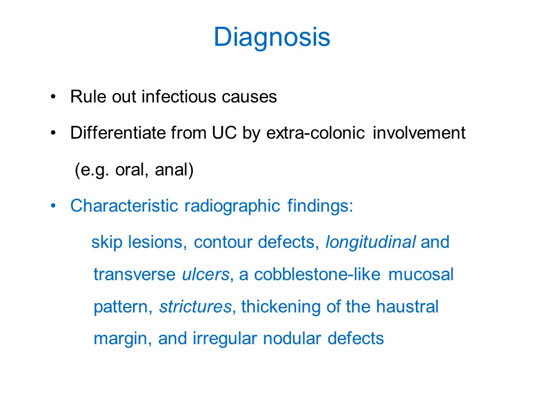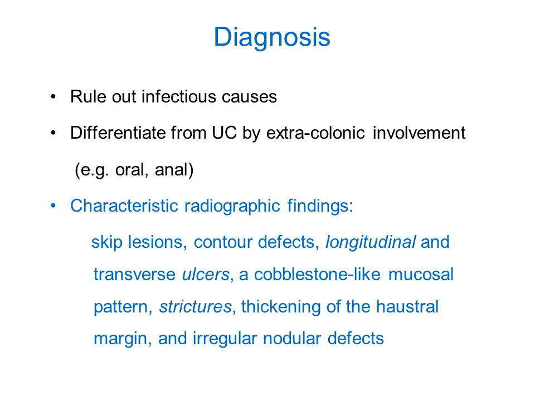How do we diagnose Crohn's disease? So like ulcerative colitis, first you have to rule out infectious causes because these are very common than that of ulcerative colitis or Crohn's disease. You have to differentiate it from ulcerative colitis as well, and you have to search for extracolonic involvement. Like in Crohn's disease, you have oral involvement and anal involvement common than that of ulcerative colitis.